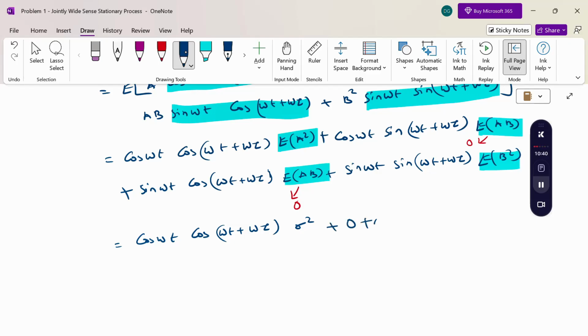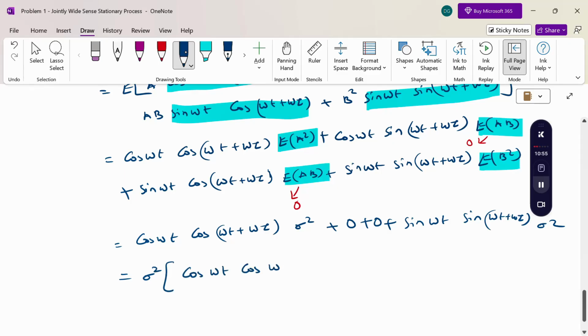Therefore we get sigma square cos ωt cos(ωt + ωtau) + 0 + 0 + sigma square sin ωt sin(ωt + ωtau). Taking sigma square common, this is sigma square times [cos ωt cos(ωt + ωtau) + sin ωt sin(ωt + ωtau)].